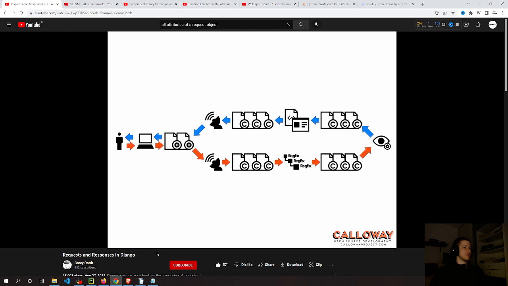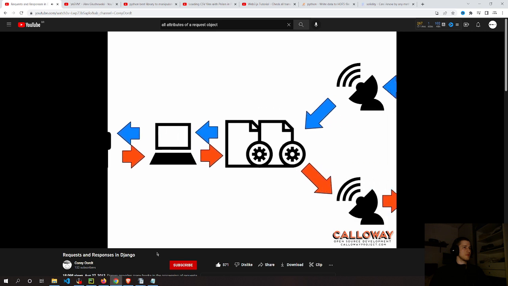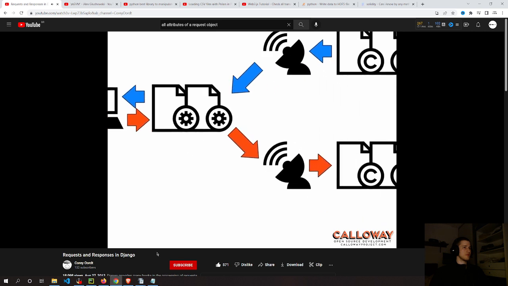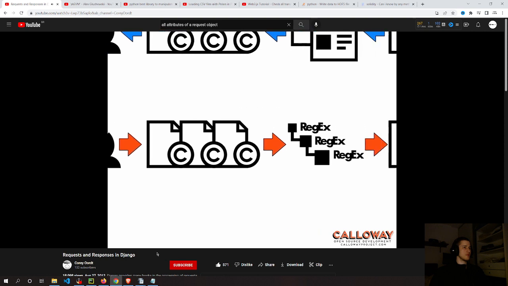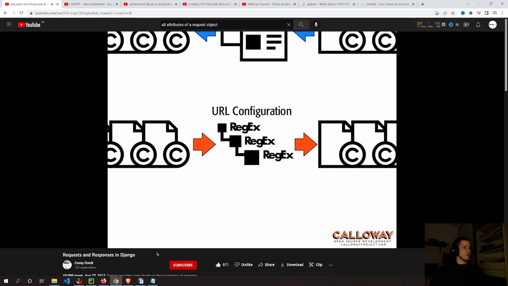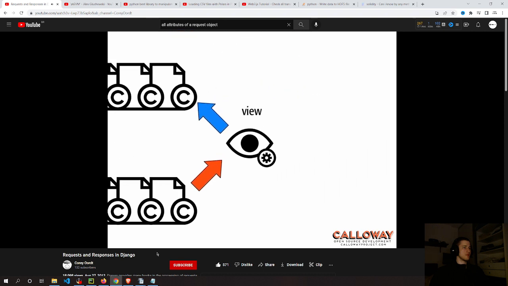In summary, the entire process looks like this. The user makes a request, which the web server receives, and passes on to the WSGI application stack and Django. Django emits the request started signal before sending the request through the middleware stack calling the process request method. Next, Django loads its URL configuration and figures out which view to execute. This information is sent through the middleware stack calling the process view method. Django calls the view, which returns a response.